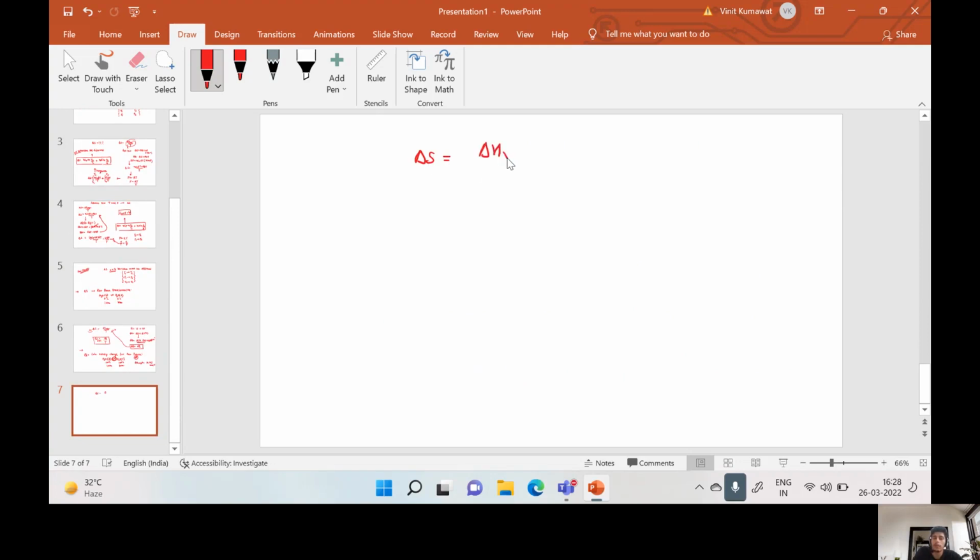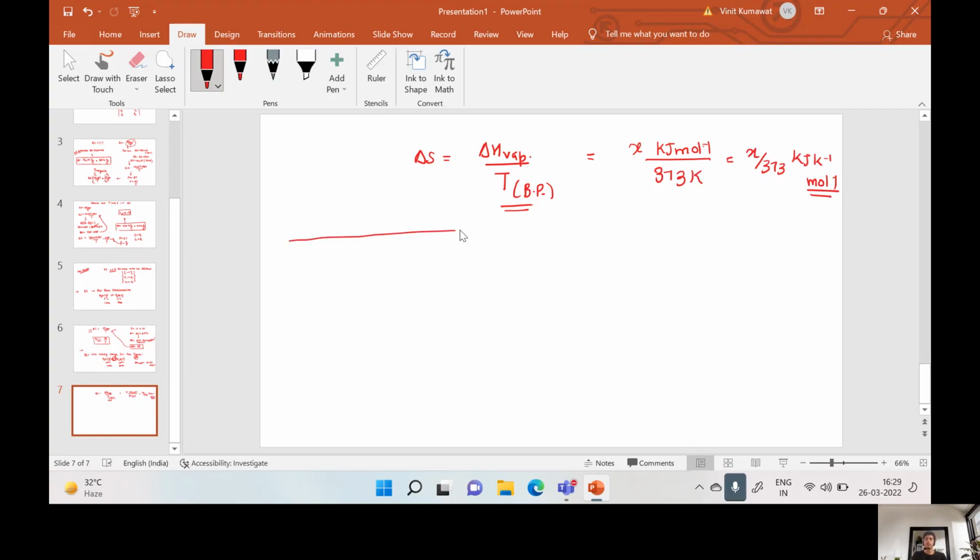As we know, enthalpy of vaporization divided by temperature. Since vaporization occurs at boiling point, we'll put boiling point here, and it was given as x kilojoule per mole. And boiling point for water, if it is not mentioned in the question, we know that at 100 degrees Celsius water boils, so we will put 373 Kelvin. So we will get x by 373 kilojoule per Kelvin per mole. So this is the required answer we have.